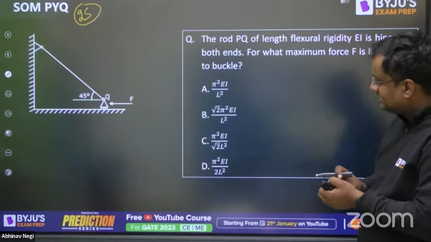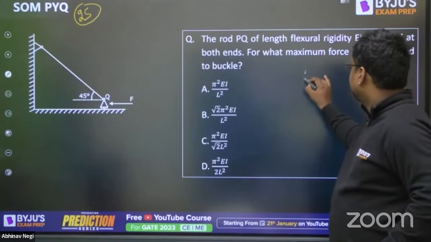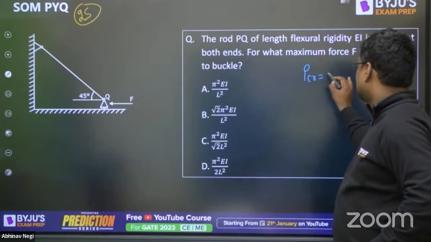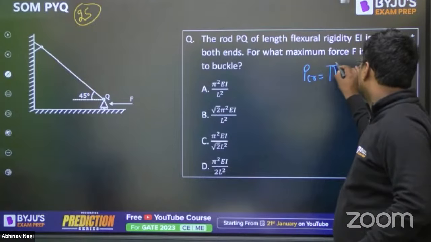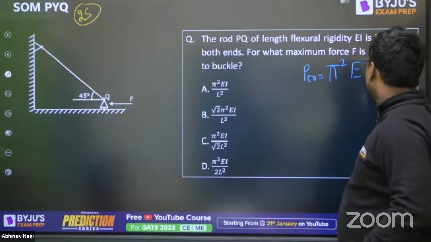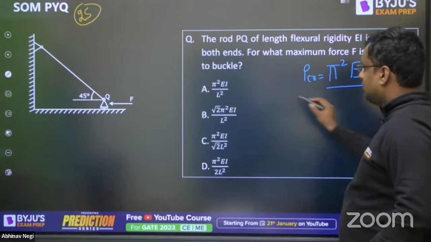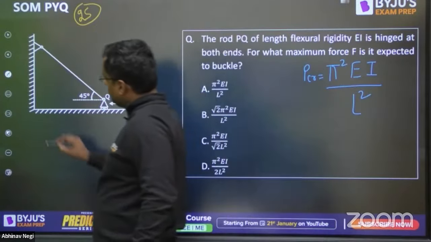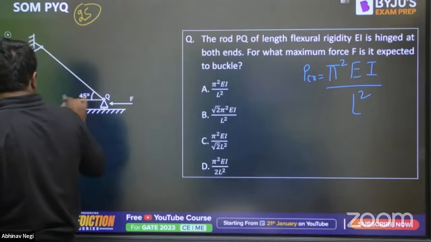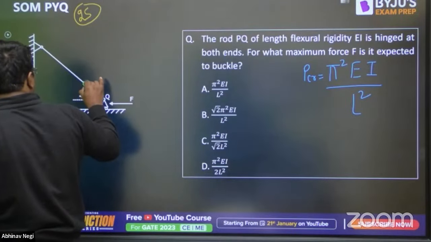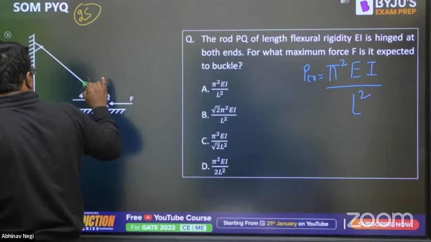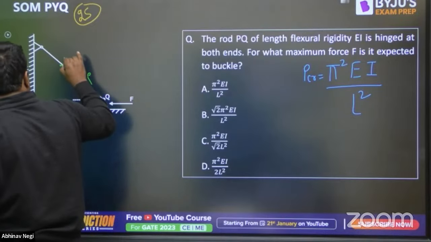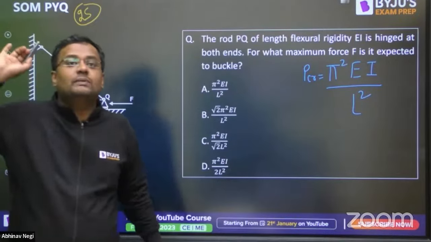I don't know that, guys. See, PCR is equal to n square pi square E I upon L square, both sides are hinged. If n is not given, we will not become heroes. Now here the P is the compressive load. I don't know how much load is going here. Let the load going be P.